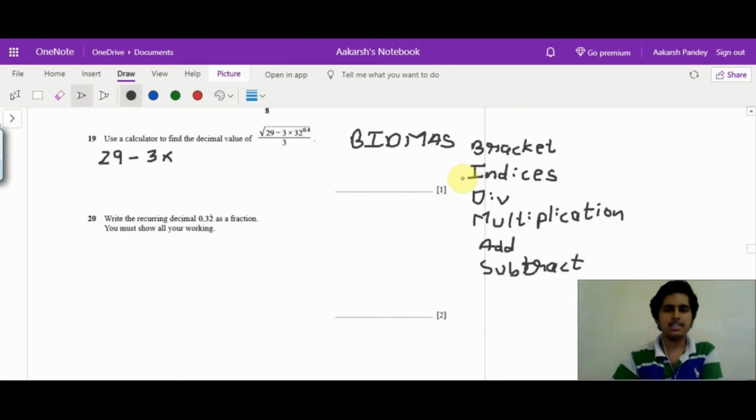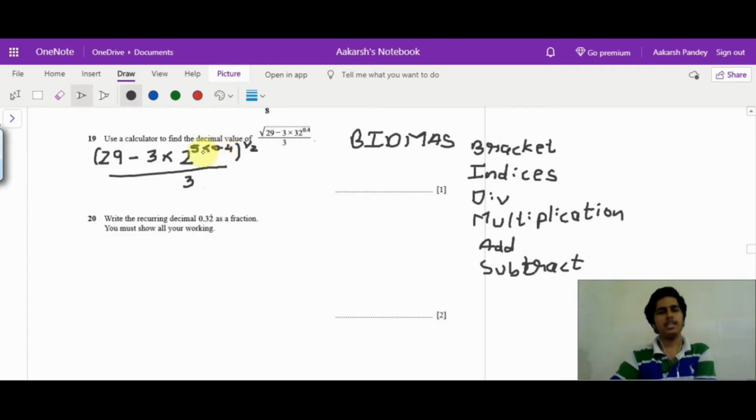So just keep these things in mind while inputting it into the calculator, because sometimes it might give you a different answer. But apart from that, let's solve it. So 32, I can write it as 2 to the power 5, and I already have a power 0.4 multiplied by that in the indices. I have a square root which is equivalent to the power half, and division by 3. So now 5 times 0.4 gives me 2.